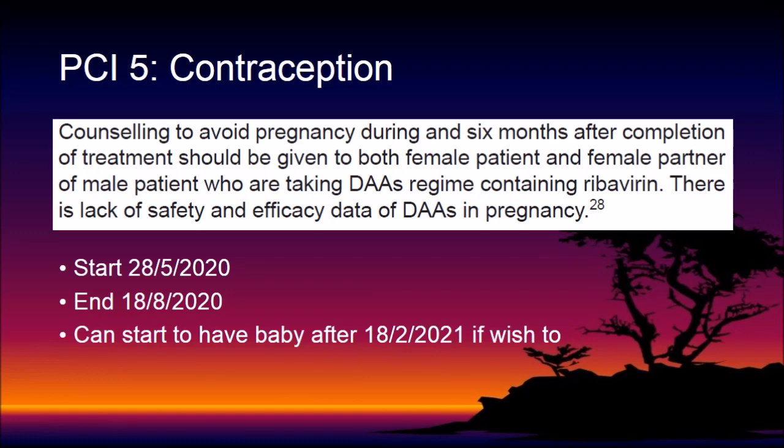For this patient, Mr. HC may start to have a baby after mid-February in the following year if he wishes to. Make it clear to the patient that after this time they can start to become pregnant, not give birth, to avoid miscommunication.